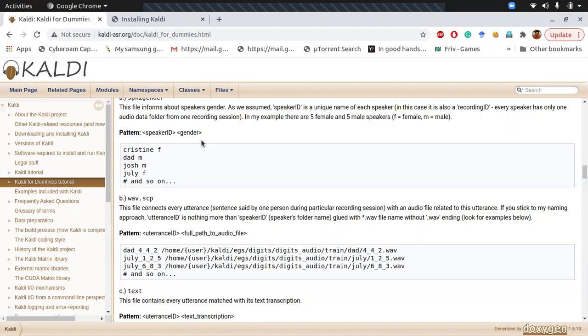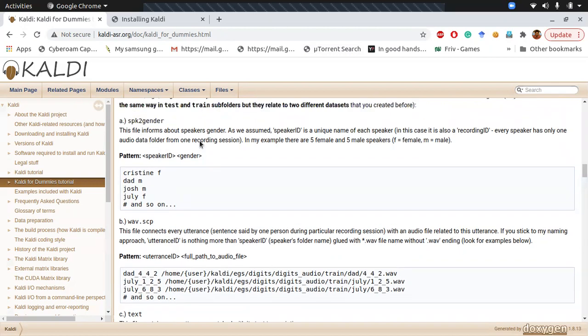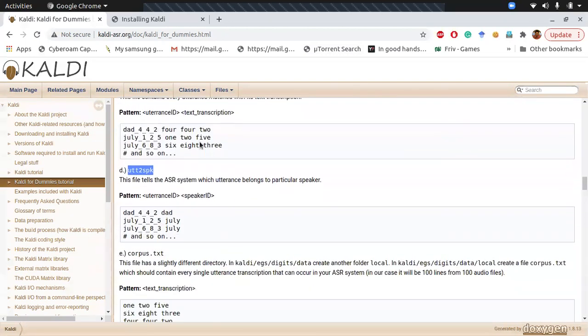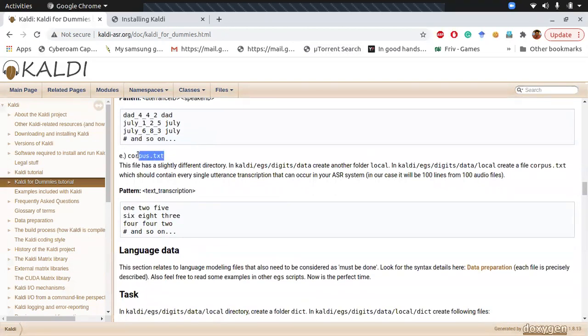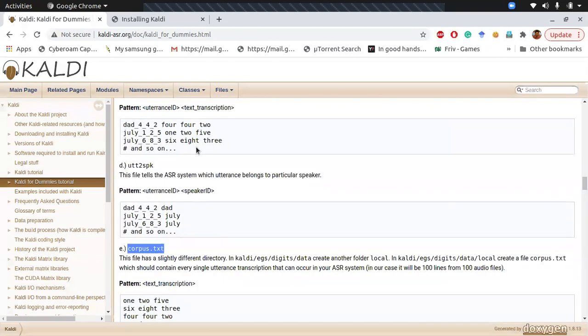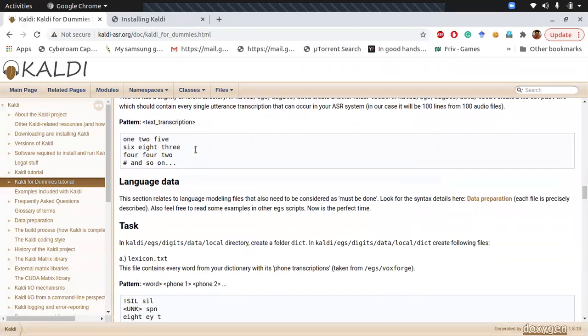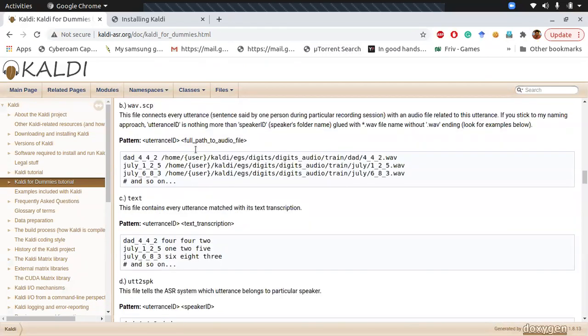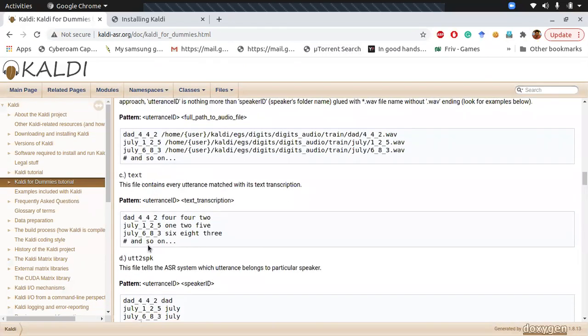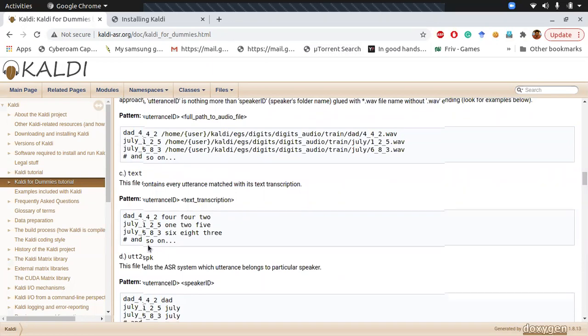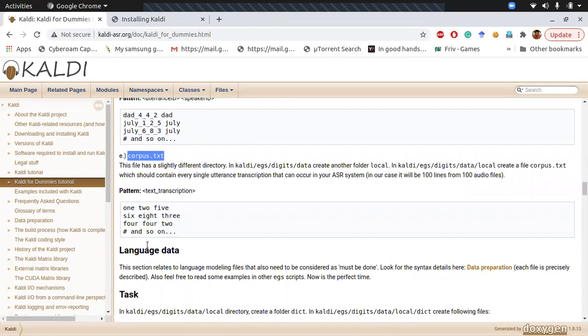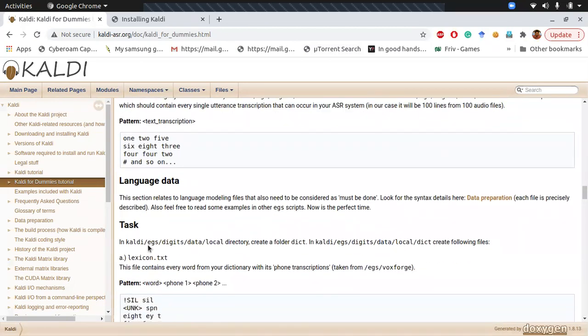Speaker diarization can also be done using Kaldi, and when doing all that stuff we need to create the speaker to gender file. The corpus.txt is also not needed; it is automatically created. So basically only three files you need to create: wave.scp, text and utterance to speaker. If you have created these three files properly, there won't be any error in your data preparation for acoustic data.